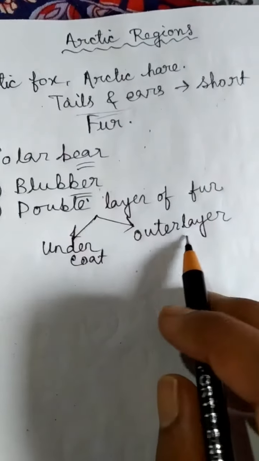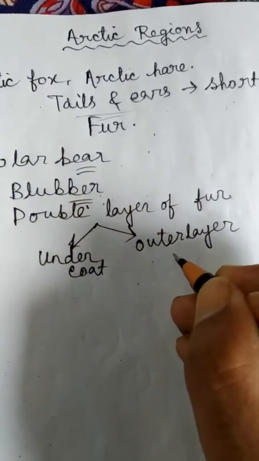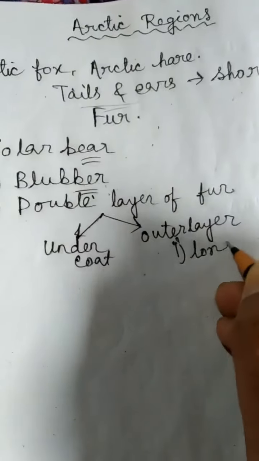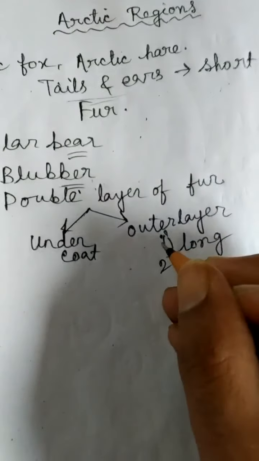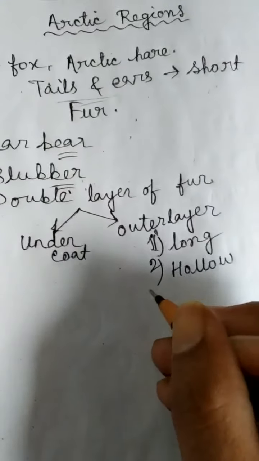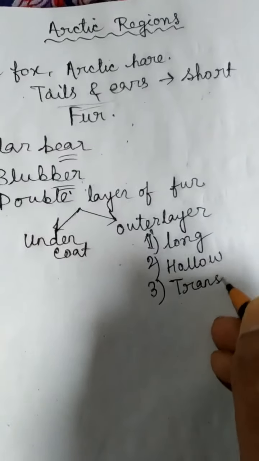And the fur present on the outer layer has some features also. Number 1 is that it is long. Number 2 is it's hollow. Number 3 is it's transparent.